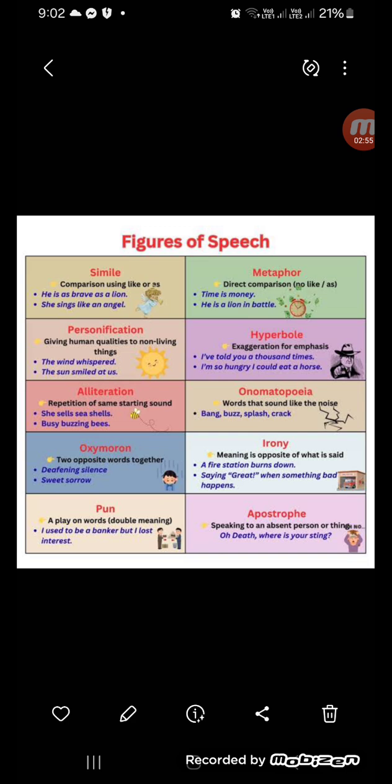We have to save money. We also have to save time. He is a lion in a battle. That means he described his bravery as a lion. And here is a metaphor.